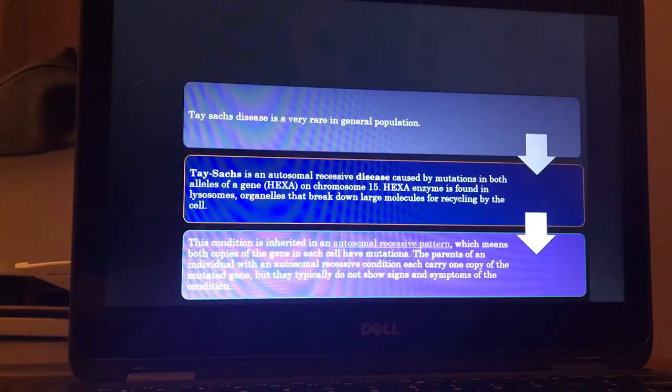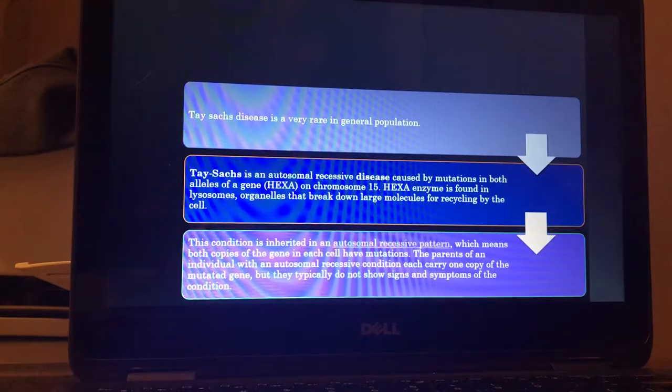Tay Sachs disease is very rare in the general population. Tay Sachs is an autosomal recessive disease caused by mutation in both alleles of the gene HexA on chromosome 15. HexA enzyme is found in lysosomes, organelles that break down large molecules for recycling by the cell.